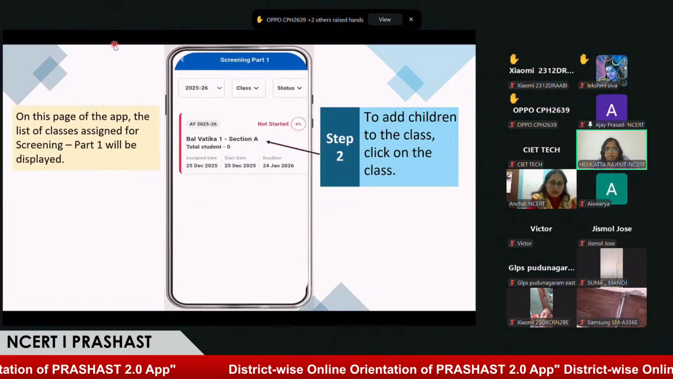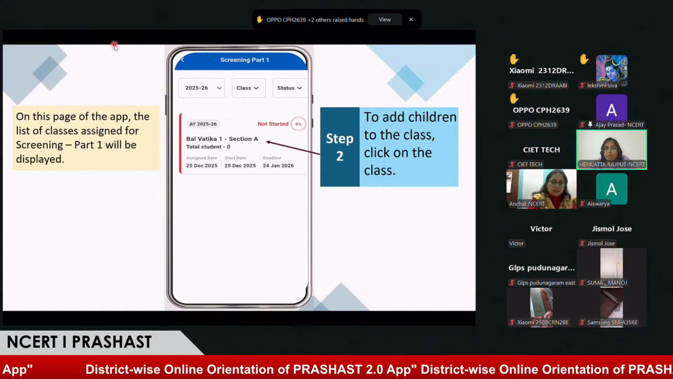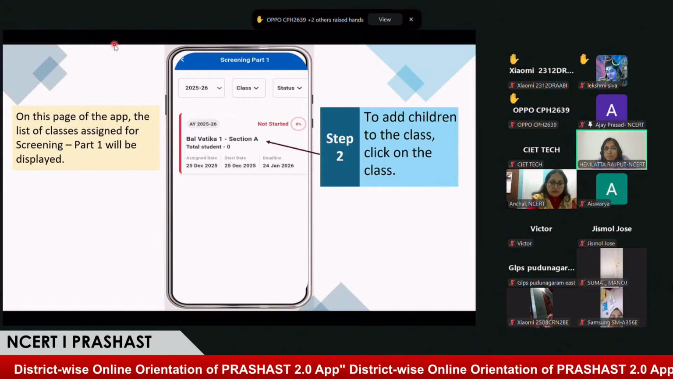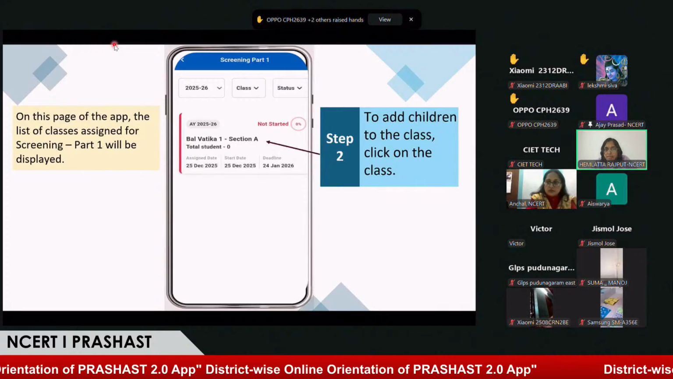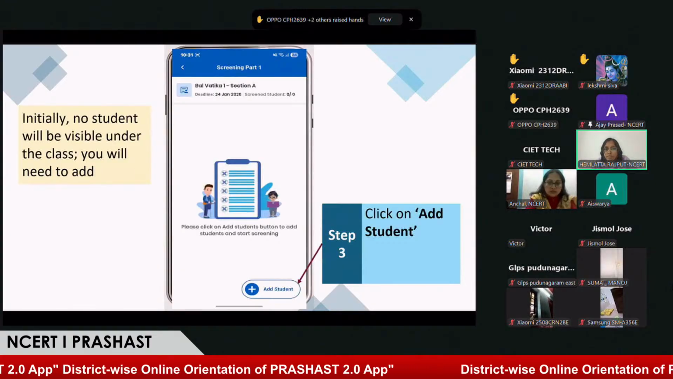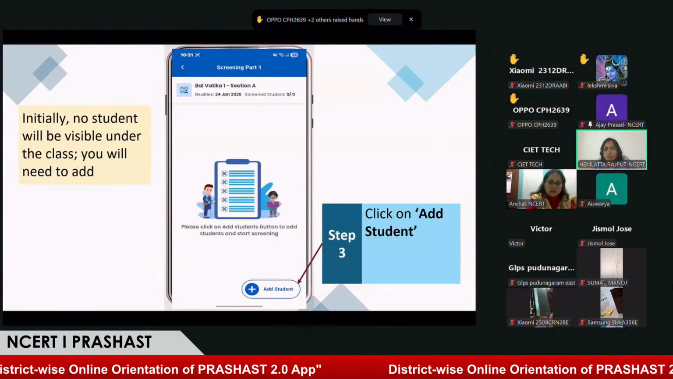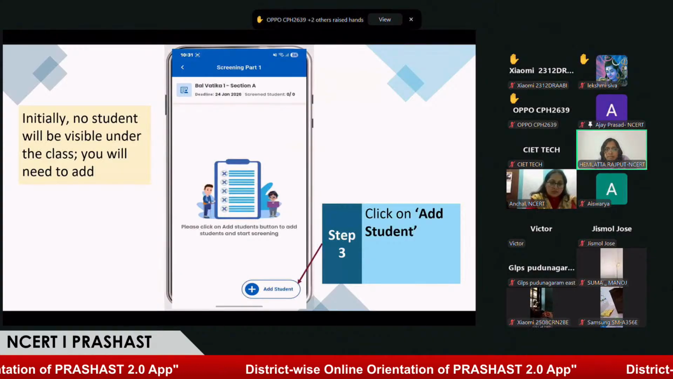So once I click on this, I will get these classes which are assigned to me. Balvatika 1 section A is assigned to me. The assigned date, start date and deadline, meaning the last date, is mentioned here. I just click on this class because I want to add a student here. You can see the add student plus button is here in blue color. We have to click on this.